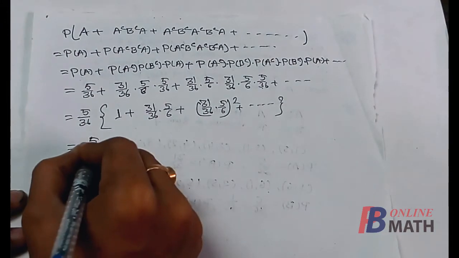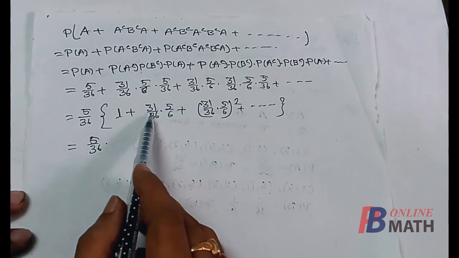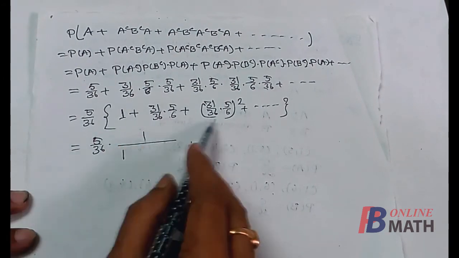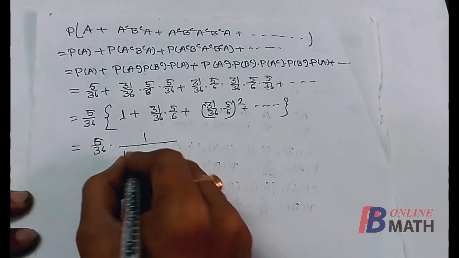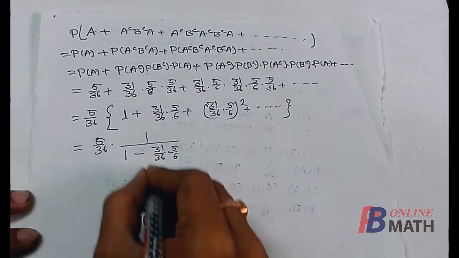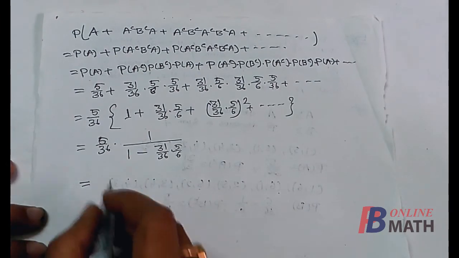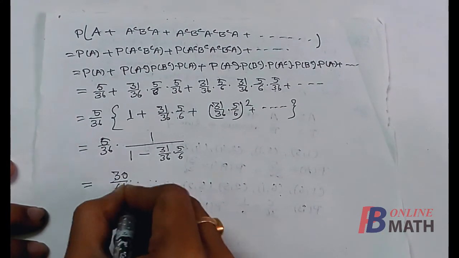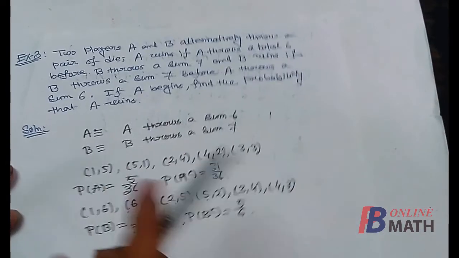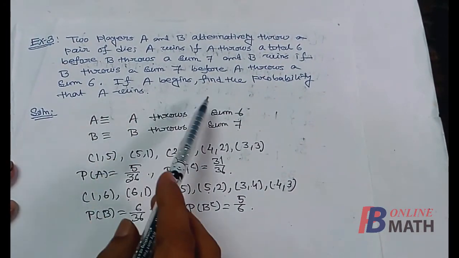So it is 5 by 36 times an infinite geometric series with the common ratio 31 by 36 into 5 by 6, which is obviously less than 1. So this infinite series converges to 1 by 1 minus the common ratio, that is 31 by 36 multiplied by 5 by 6. After simplification, this can be found as 30 by 61. So this is the probability that A will win, that means A will throw a sum 6 before B throws a sum 7.